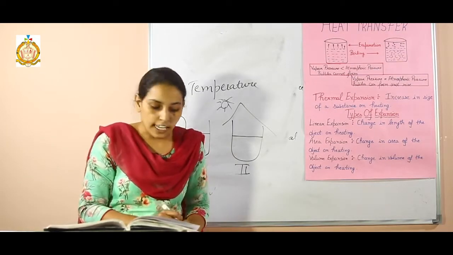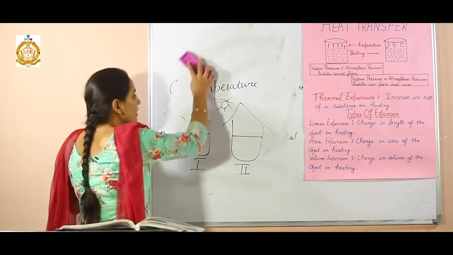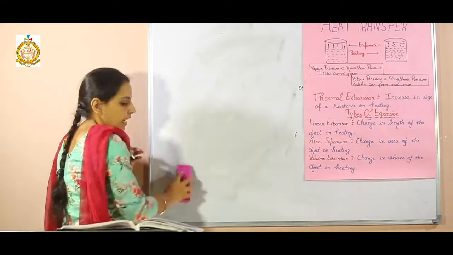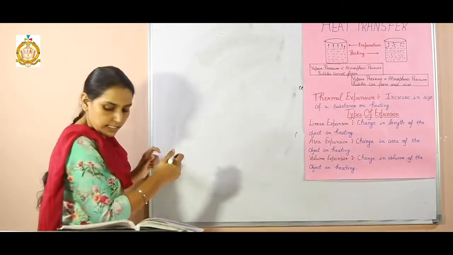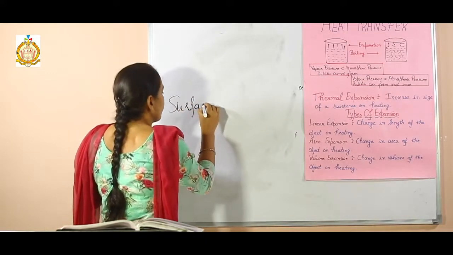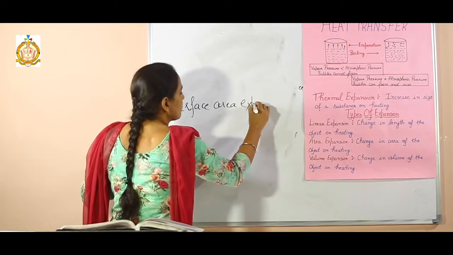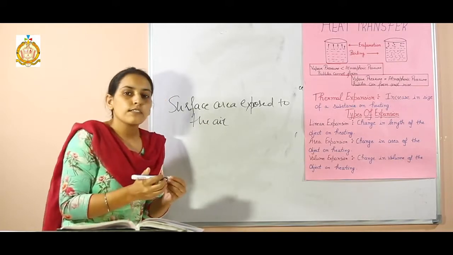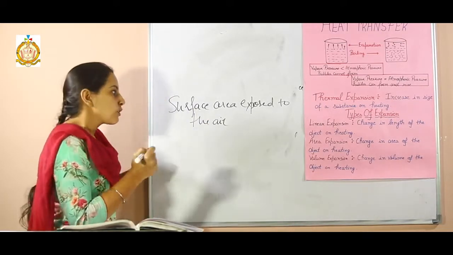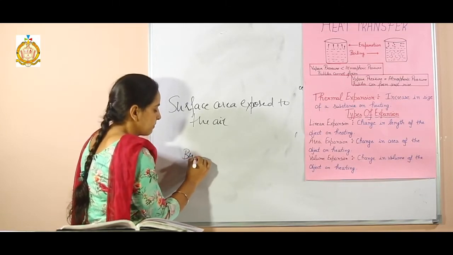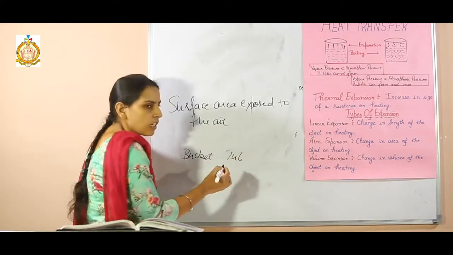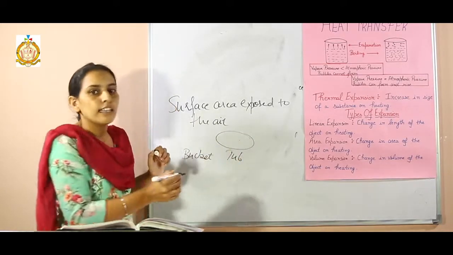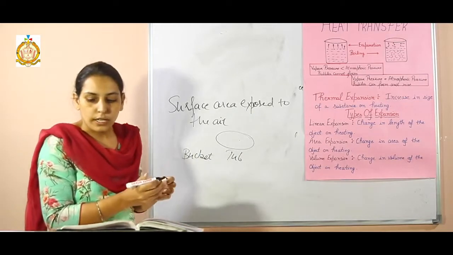Next is surface area exposed to air. The rate of evaporation increases with the increase in the surface area and decreases with the decrease in the surface area exposed to the air. Let us understand with the help of an example. Students, put 5 liters of water in a bucket and in a tub. Which one evaporates easily? Of course the tub, because the tub has a larger surface area as compared to the bucket.